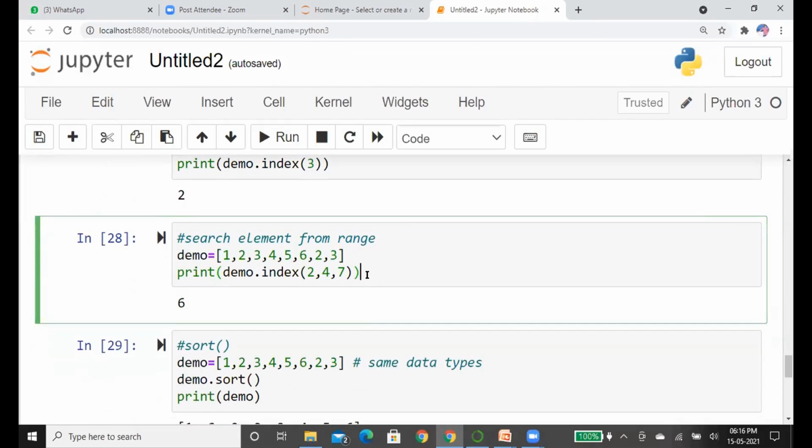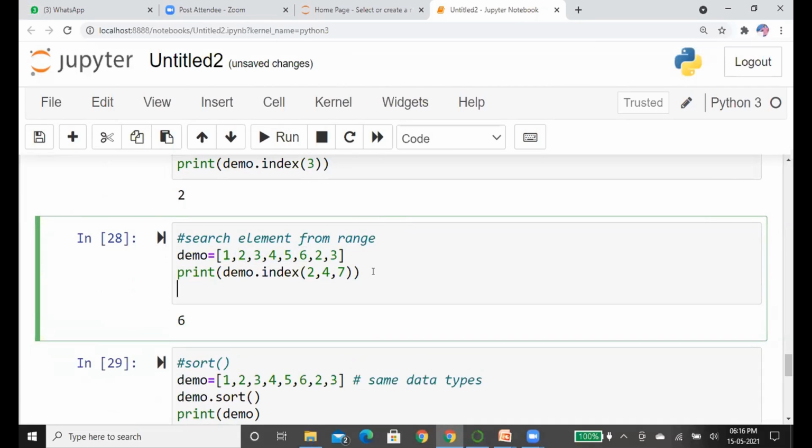See here, what will happen if you want to search an element from a particular range to some range. Now, I will show you the syntax. Index should pass the first element. Next, the starting position. Later, you give the end position.